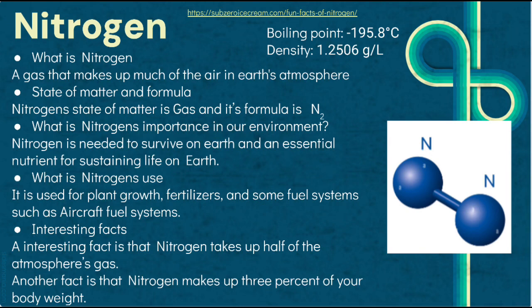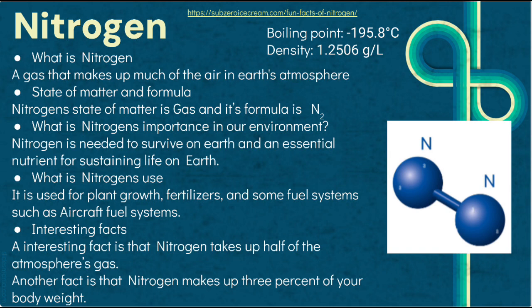The third gas is nitrogen. What is nitrogen? Nitrogen is a gas that makes up much of the air in Earth's atmosphere. State of matter and formula. Nitrogen's state of matter is gas and its formula is N2. What is nitrogen's importance in our environment? Nitrogen is needed to survive on Earth and an essential nutrient for sustaining life on Earth.